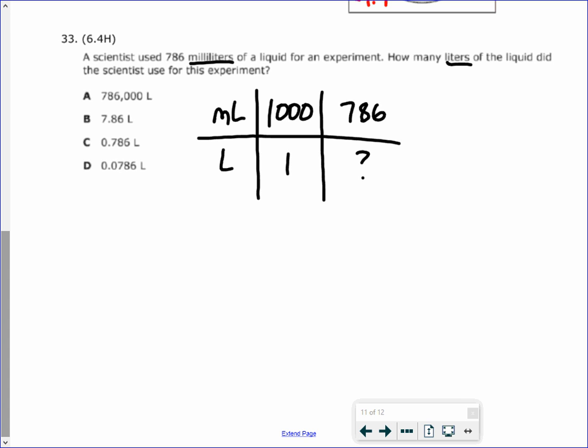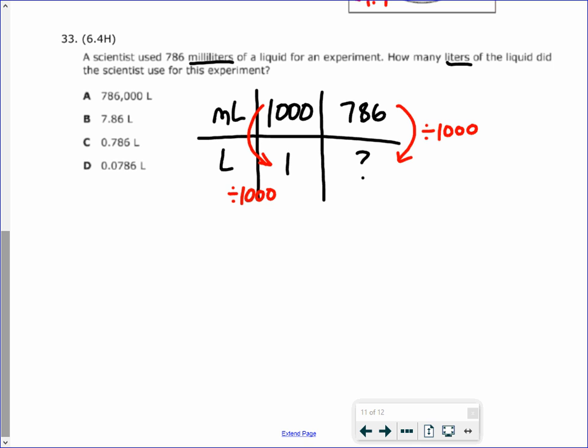So in this case, we are going this way. We're trying to go to the question mark. I would not go across. Going across might be too difficult. So to get from 1,000 to 1, we're going to be dividing by 1,000. Now, if you're good with your number sense, you'll know that that would be moving your decimal 3 spots.